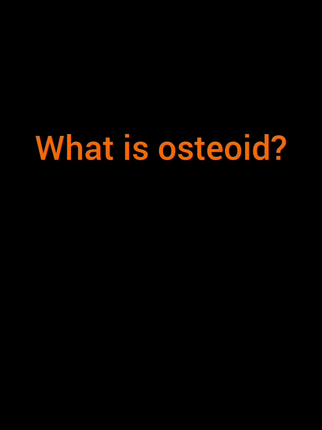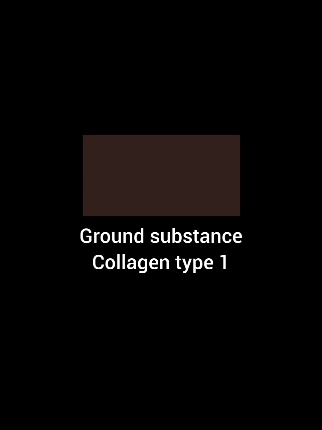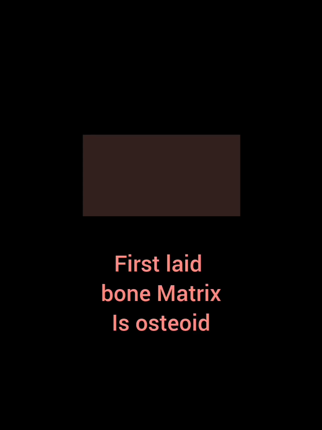What is osteoid? The matrix of the bone, which is not yet mineralized, is known as osteoid. It includes amorphous ground substance and type 1 collagen fibers. During formation of bone, osteoid is laid down first, on which minerals are added.